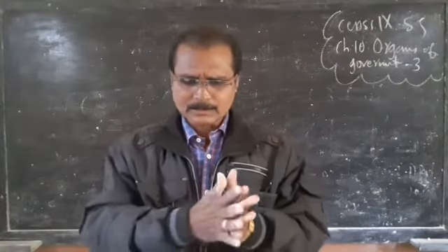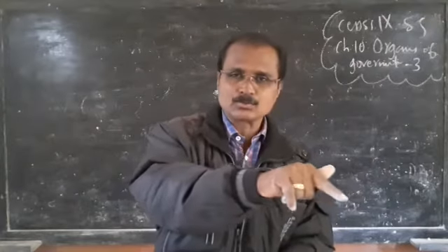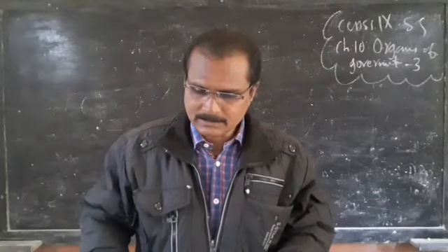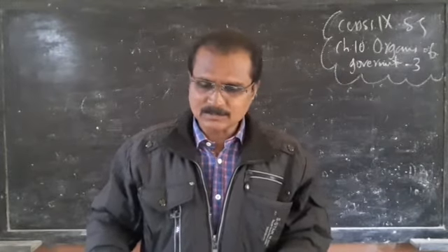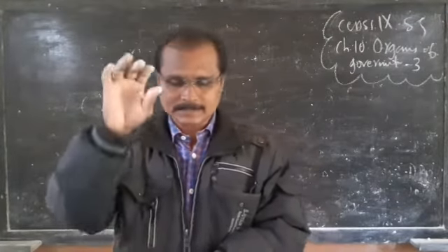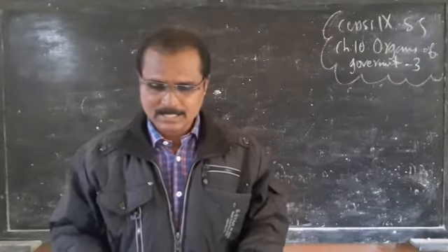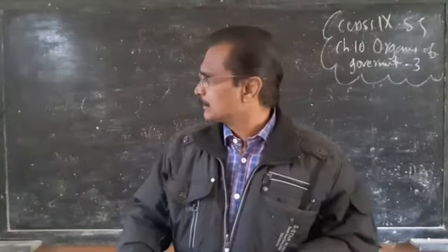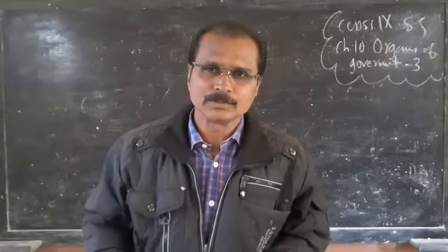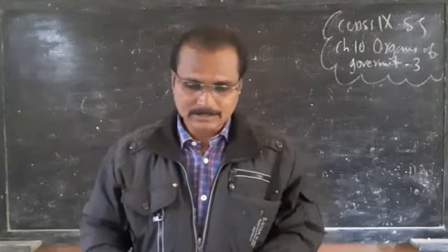Then the Prime Minister. The Prime Minister is the real head of the central government. The President is the head of the constitution and first citizen, but the Prime Minister is the real head of the central government, and is the head of the party that has achieved the majority in the general election. The leader of the party that gets the majority in the Lok Sabha becomes the Prime Minister. The ministers of the cabinet are appointed on the advice of the Prime Minister. He distributes the portfolios. The council of ministers is selected by the Prime Minister and their subjects and portfolios are allotted by him.